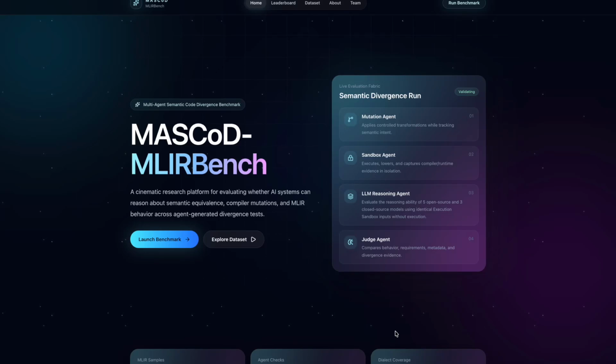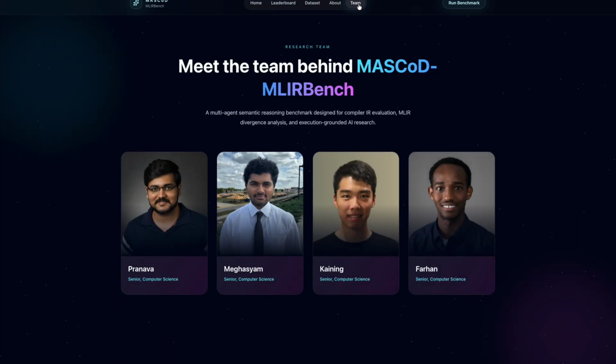Hello everyone, we are Team UGFS2 and today we'll be presenting our project MASCoD MLIRBench, which is Multi-Agent Semantic Code Divergence Benchmark for Compiler Optimization.